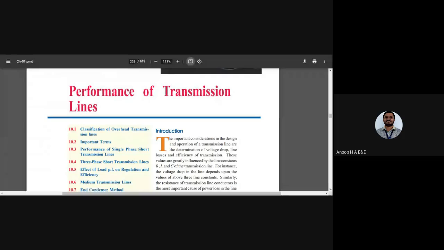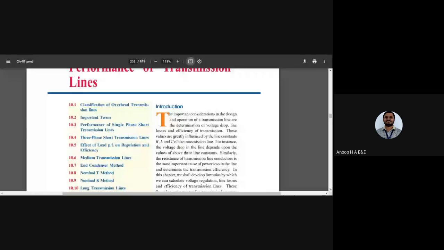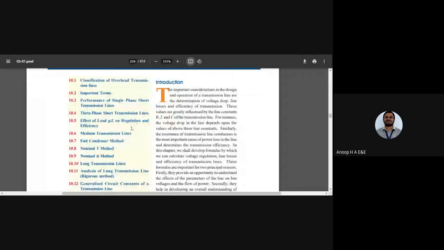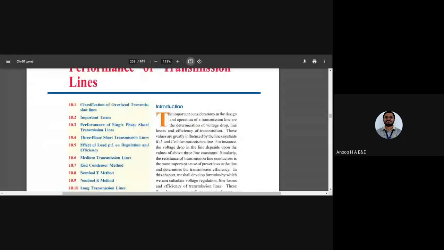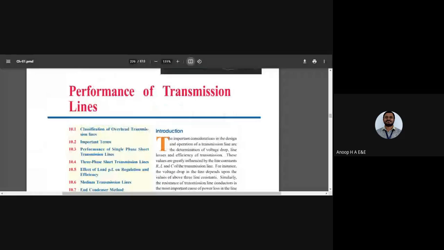Next, the classification of overhead transmission lines: short transmission line, medium transmission line, and long transmission line. We are going to generalize it based on the ABCD constants of a transmission line, so how we are going to model it. These are the contents we will discuss, and we will highlight more of the performance aspects of the transmission line.